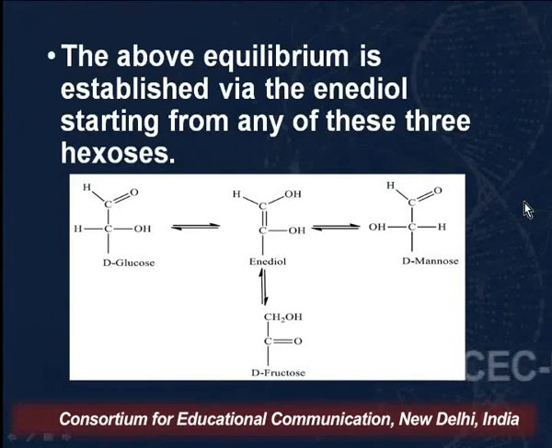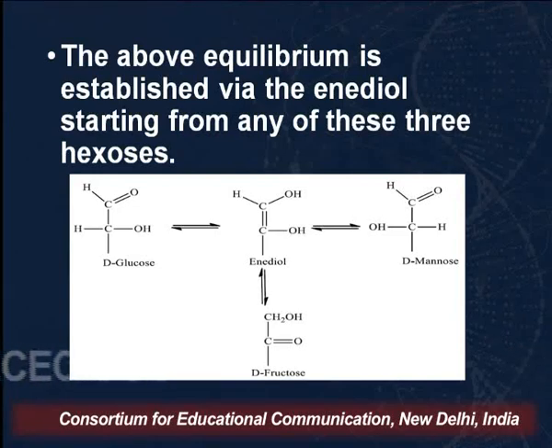This reaction is very, very important because it will explain a number of concepts: why fructose does not have an aldehyde group, yet gives a positive Tollens, Fehling's and Benedict's test, and how fructose and glucose give the same osazone derivative. So these reactions will explain that.